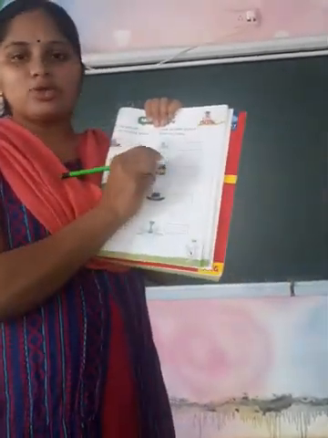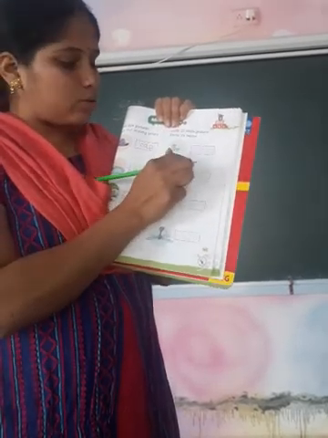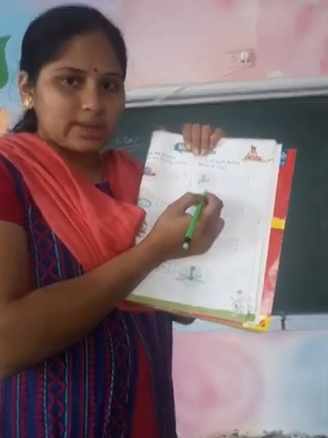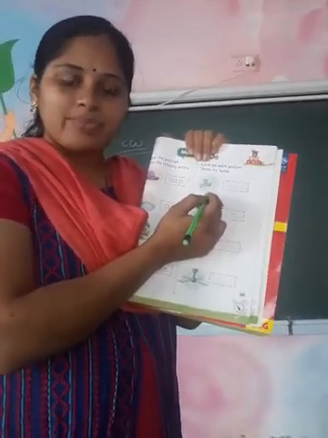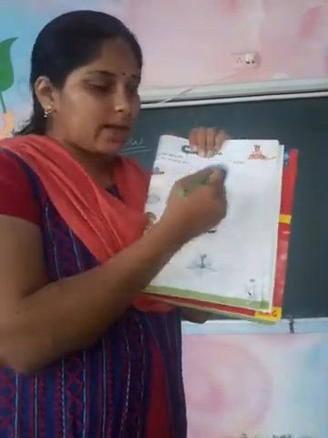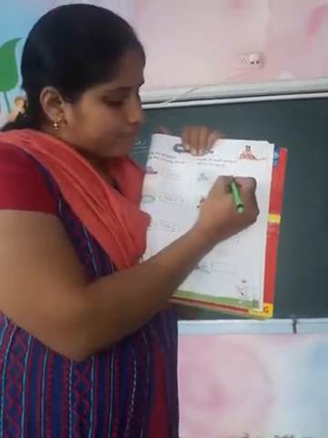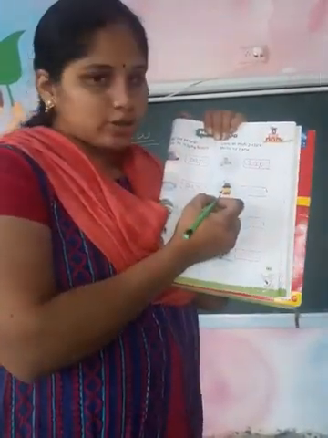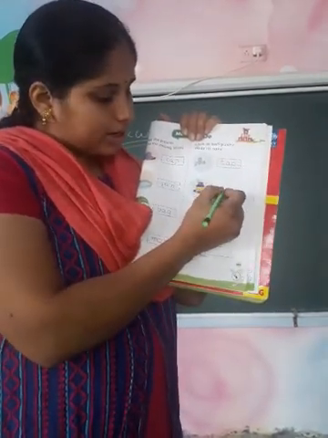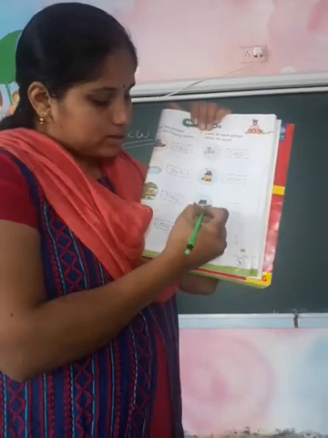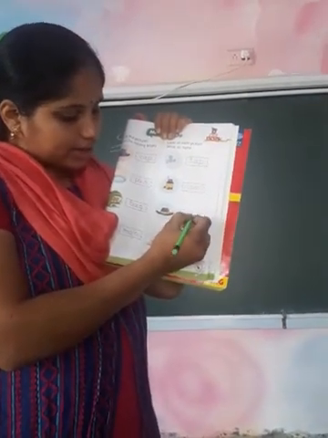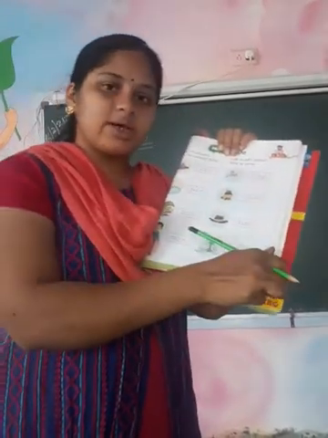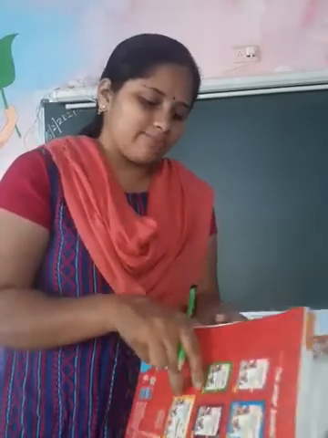Now you have to look at the picture. The next activity is look at the picture and write its name. Okay, you have to write the name. So which is this picture? Can you recognize? This is the picture of tap. नल. What do we call नल in English? Tap. So write T-A-P, tap. Okay. Then the next picture is of jam. J-A-M, jam. Then hat. H-A-T, hat. F-A-N, fan. You have to recognize the picture and write its name. Okay, turn the page.